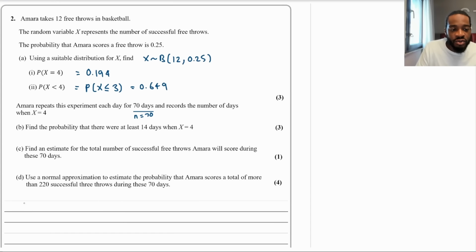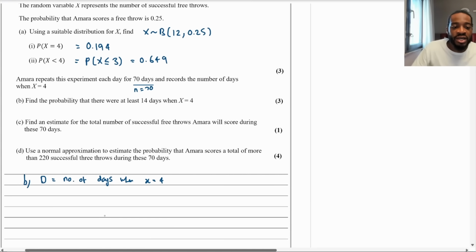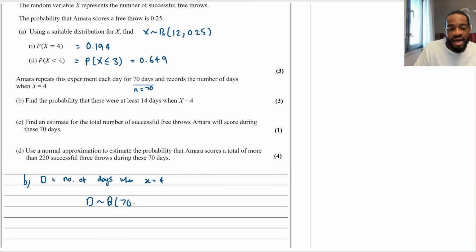So the first thing that you're going to do to get the first mark is call the random variable d. I'm going to say let d equal the number of days when x equals 4. That is going to be our new random variable, and it is binomially distributed with a sample size of 70 because there are 70 days. And what was the probability of x equaling 4? It was 0.194. I'm going to use this value to three significant figures just for consistency, and that's what they would do in the mark schemes.